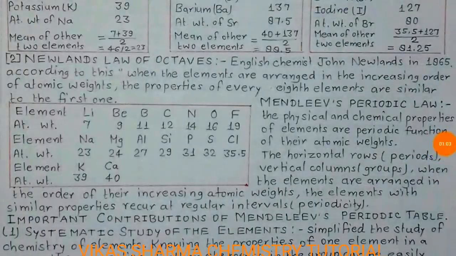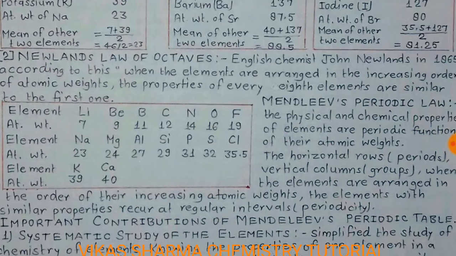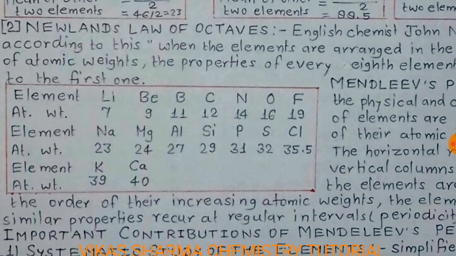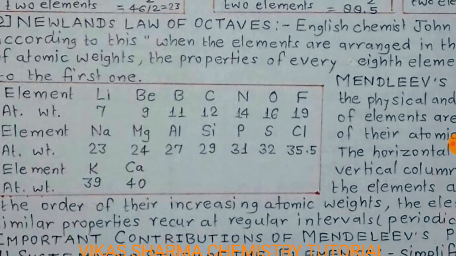Newlands' law of octaves. Next topic. English chemist John Newlands in 1865. According to this, when the elements are arranged in increasing order of atomic weights, the properties of every eighth element are similar to the first one. So Newlands made these octaves: lithium, beryllium, boron, carbon, nitrogen, oxygen, fluorine.